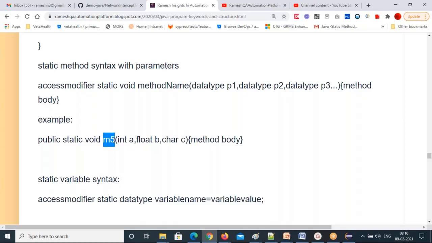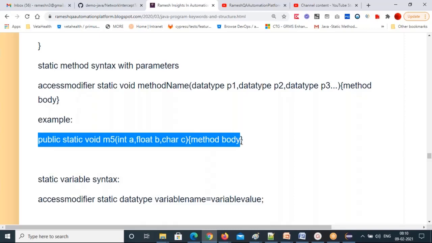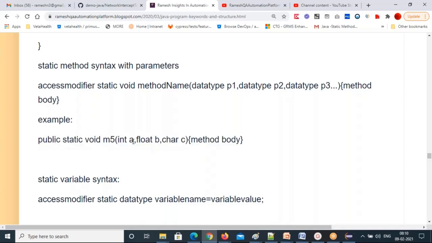You pass them wherever you are calling this M5 method, not in the declaration. This is the definition you are giving, and at definition time you should not give values. At definition time you just give the data type and parameter name. So now a, b, c are the parameter names for this method. These are local to this method only. You can use these parameters only within this method, not outside the method. That's how to declare parameters.